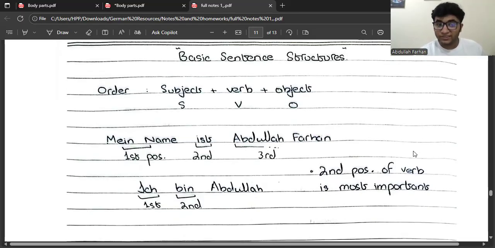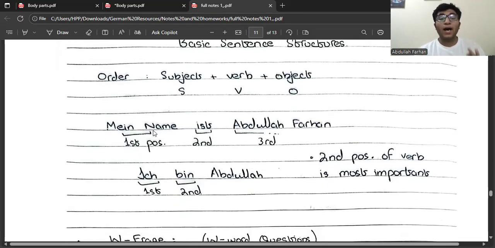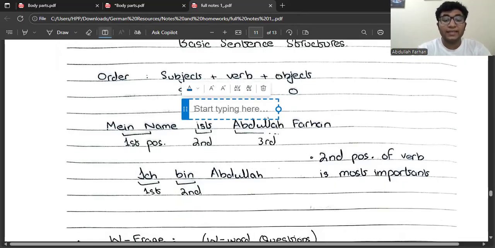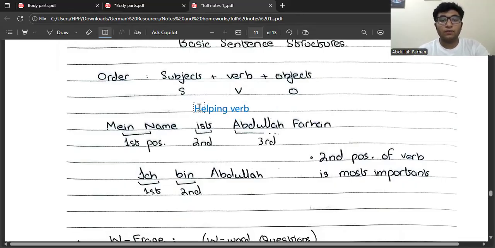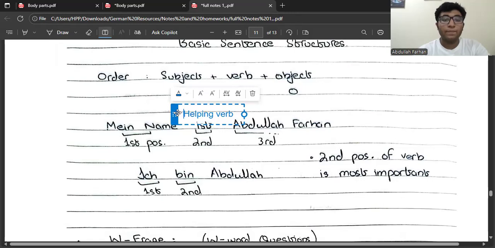Okay, let's see the first example. Mein Name ist. Name is a noun, so it takes the place of the subject for now. Ist is what? It's a helping verb. Okay, it is a verb. Don't forget it is a verb, but it is a helping verb, a special type of verb. And Abdullah Farhan is for now my object. It is the object that we're dealing with.